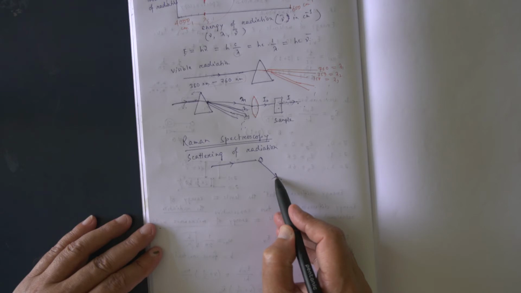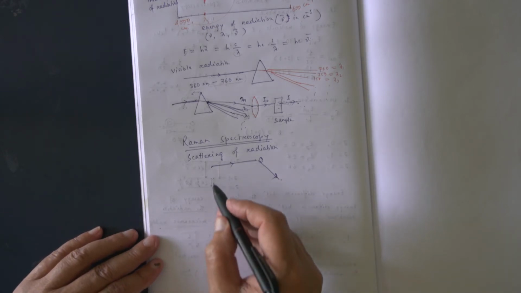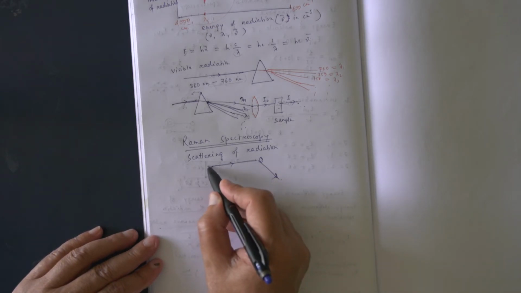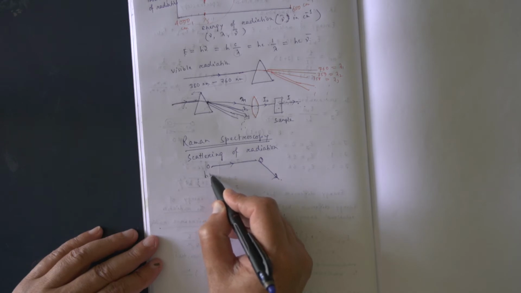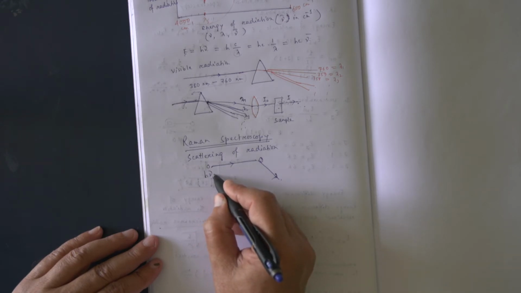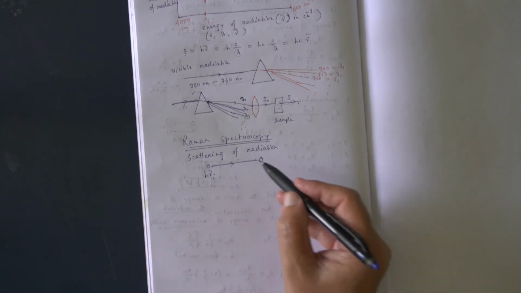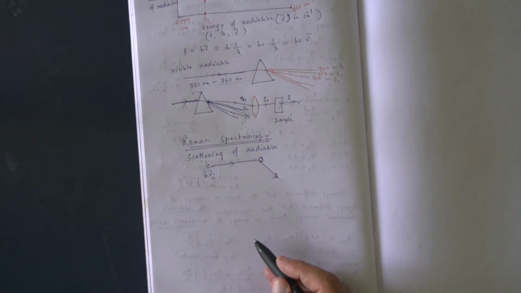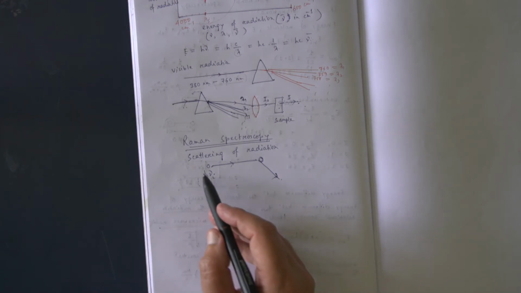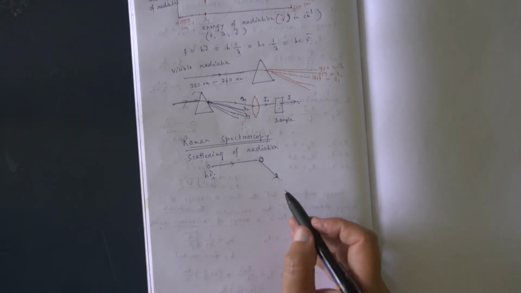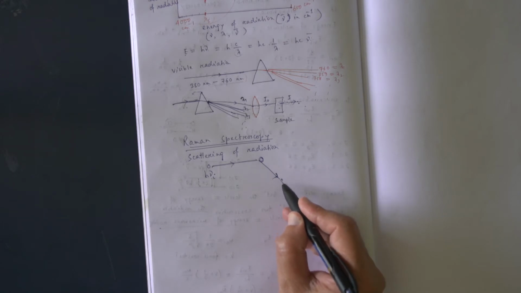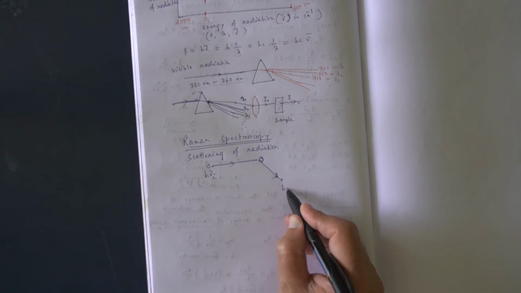Now if we say that this radiation is a photon, suppose the energy of the photon is h nu I. It is coming and striking the molecule. Then suppose the photon comes back in this way. So this is the scattered photon.